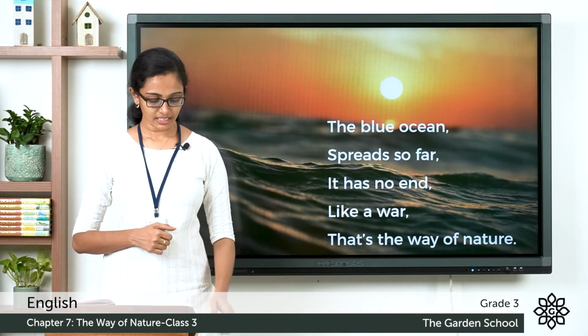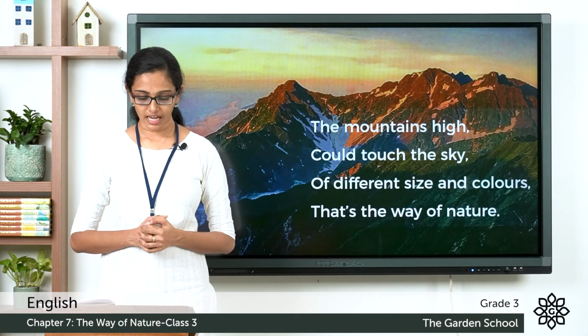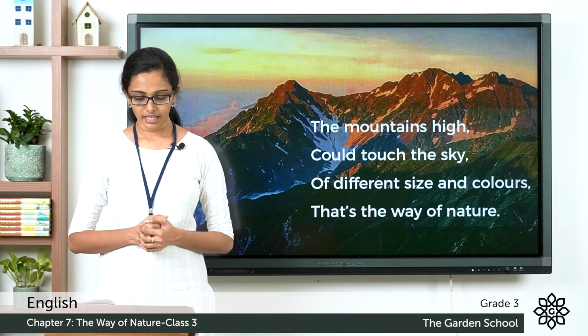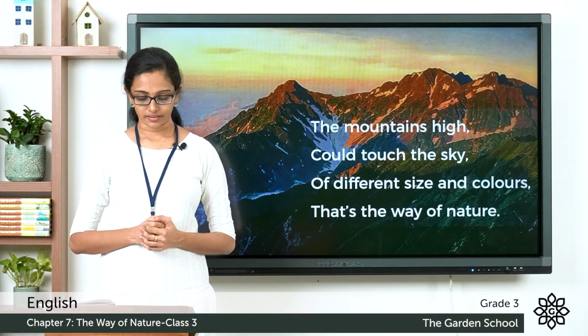Let's see the next stanza. The mountains high could touch the sky, of different size and colors. That's the way of nature.